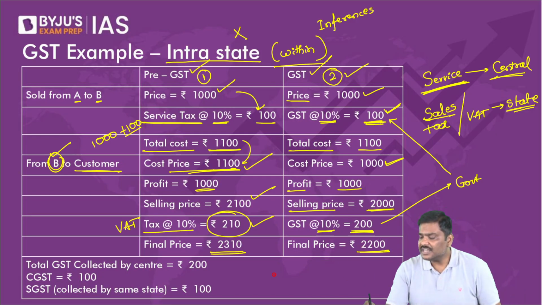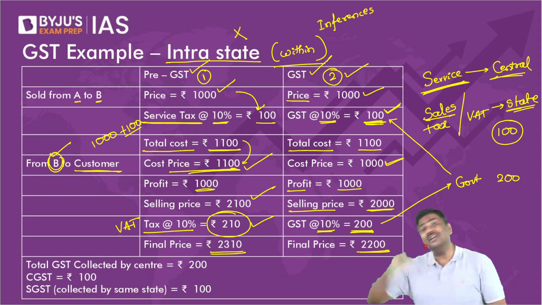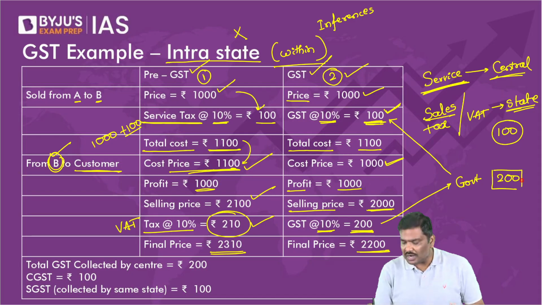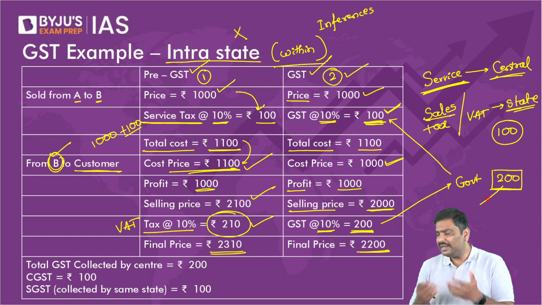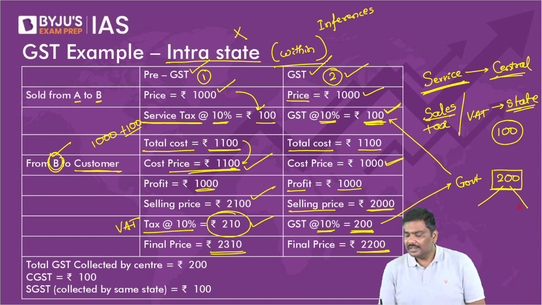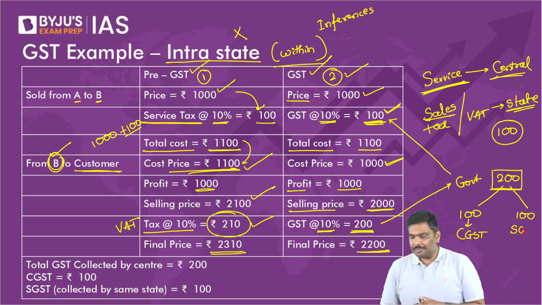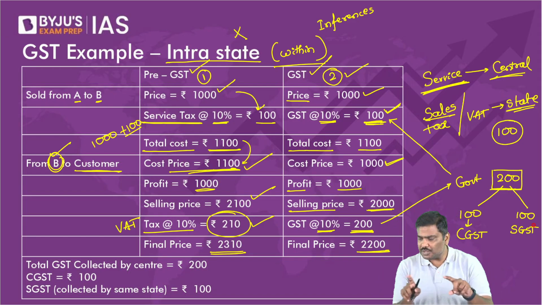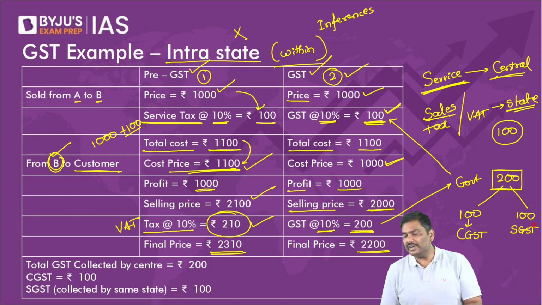Can I say step 1, government will collect 100. Step 2, government will collect 200. But this is input tax credit. So total taxes collected in the second step is 200 rupee. Now divide this into 2 equal parts. That is 100 rupee will go to the central government, CGST, and another 100 rupee will go to the state government, SGST. Any problem how the division will take place, how the distribution will take place? Can we go forward here?